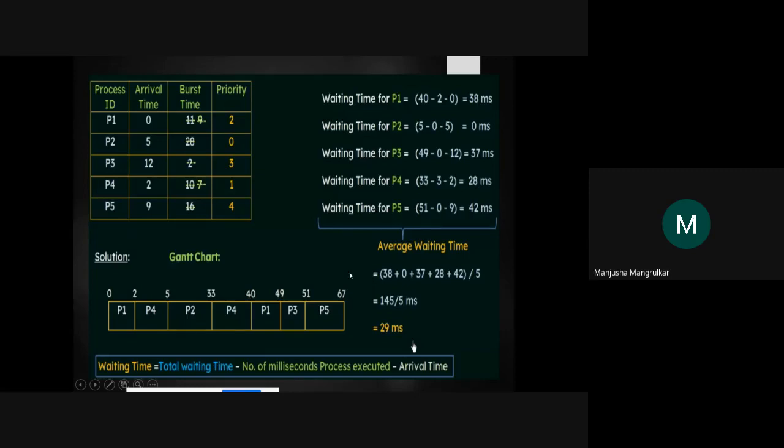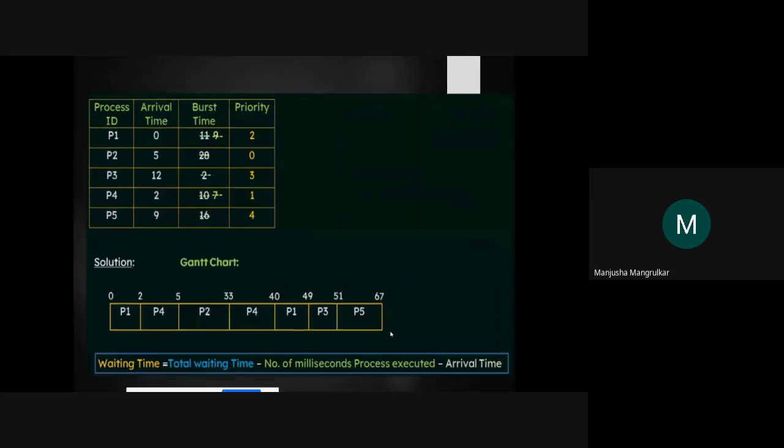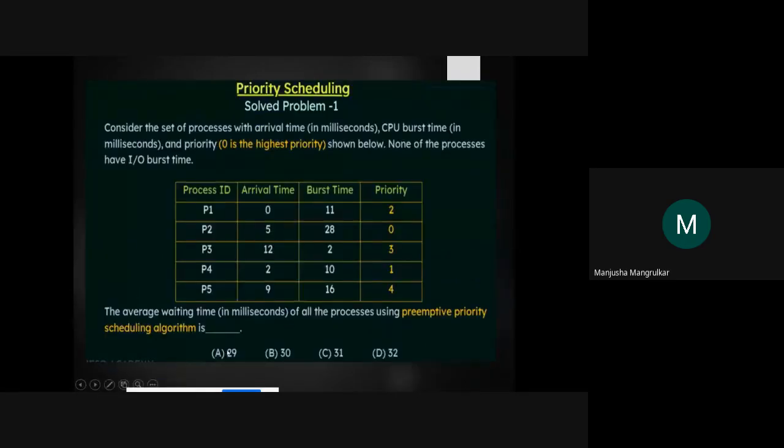Now P5 is 51 minus 0. It was never executed before. And the arrival time is minus 9, so 42. Now the sum of all processes divided by 5, and this will be the average waiting time, 29. So now this option is right? The options are mostly close: 29, 30, 31, 32. So it is 29 milliseconds.